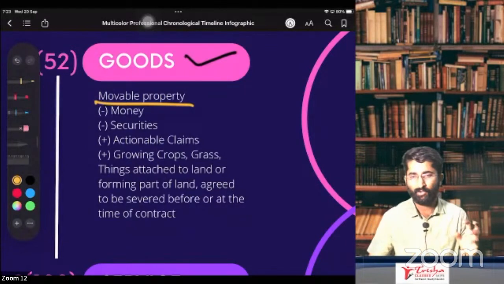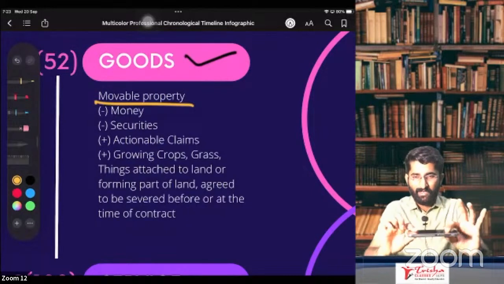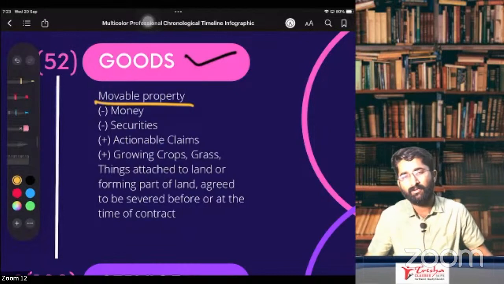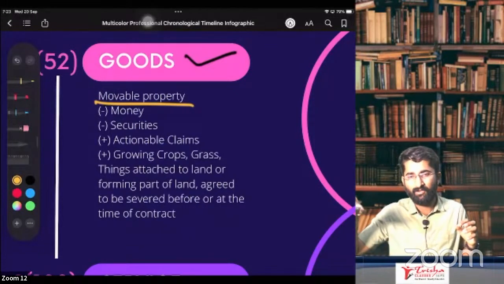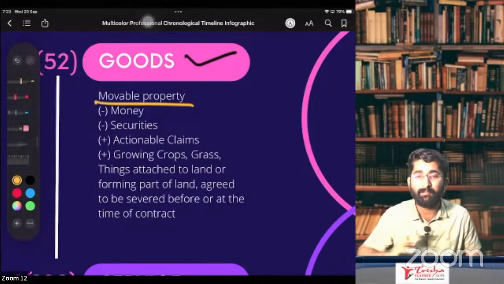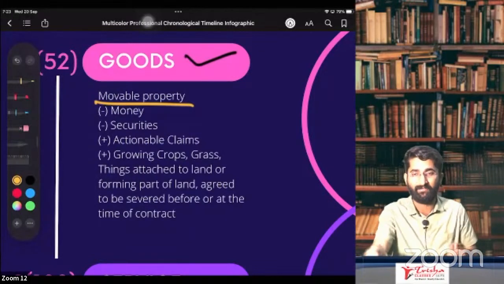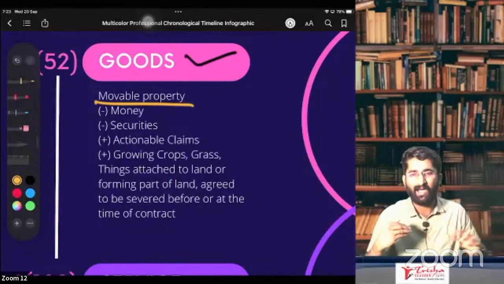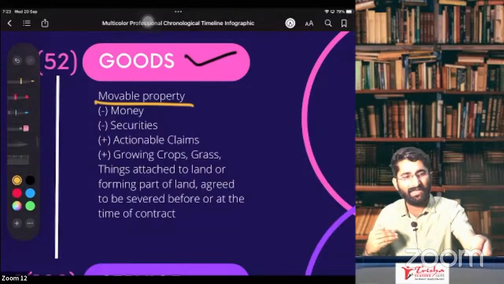See, I sold you a mobile phone. मैंने आपको mobile phone बेचा है. बेच दिया ना. So you will pay me. So this is goods, movable, no? It is movable from one place to another place. Now you are giving me the money. Arey, that also became goods, na? If it is there in the goods definition, that is also the goods. You give me the goods, I have to pay the GST. Now I paid you money, that is also goods.